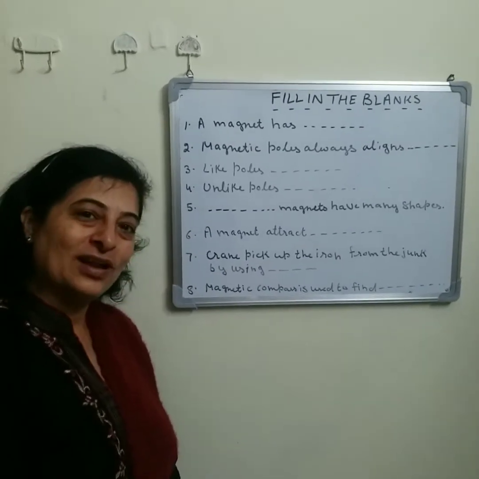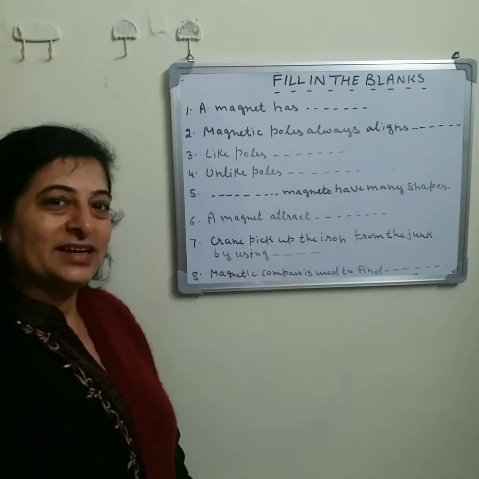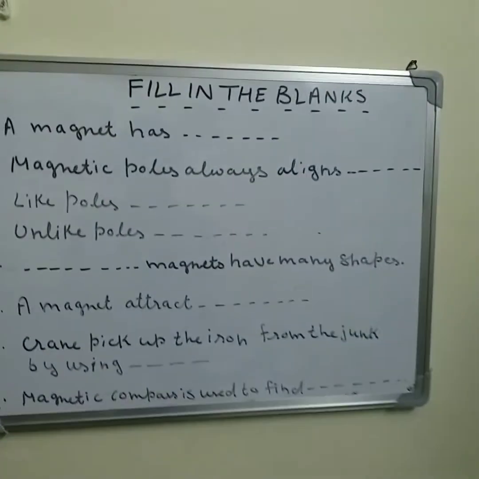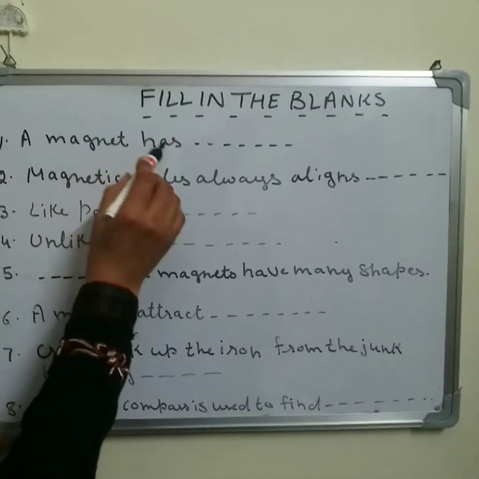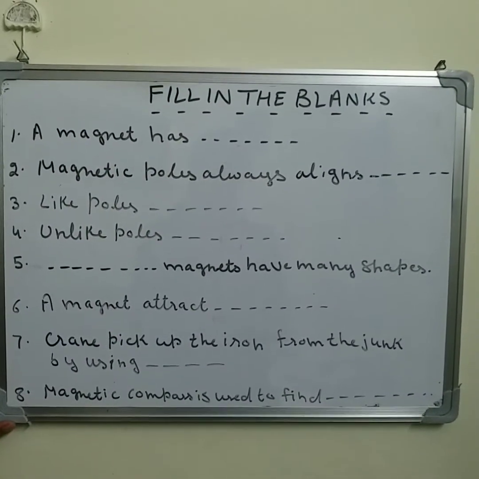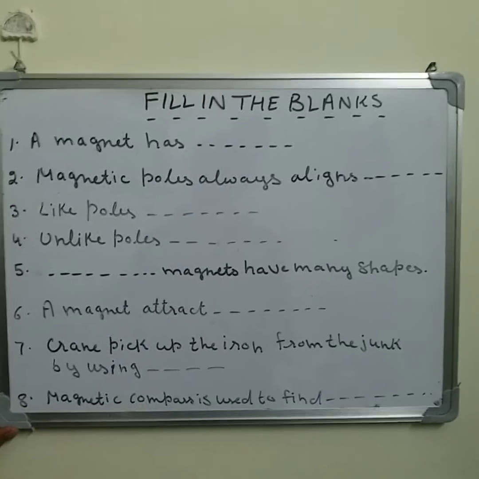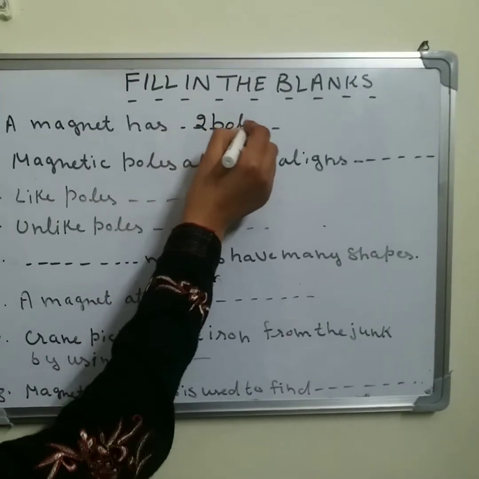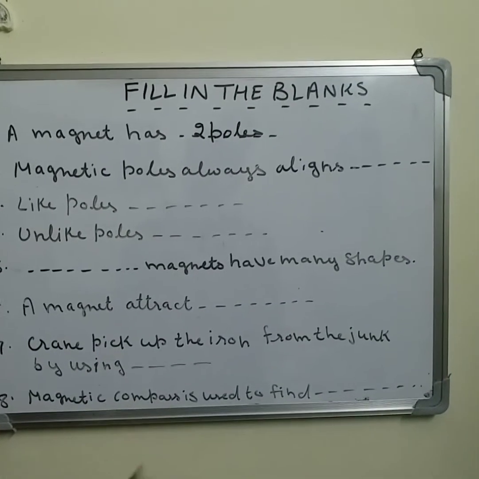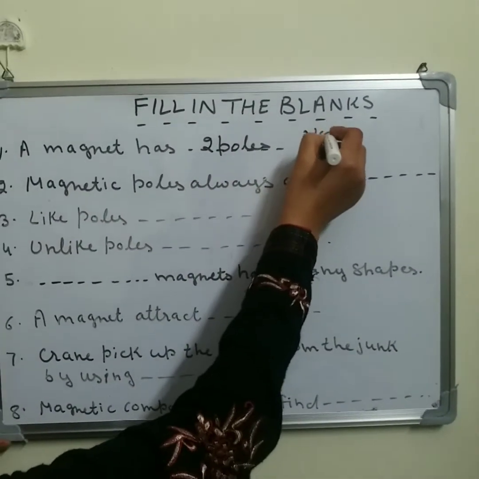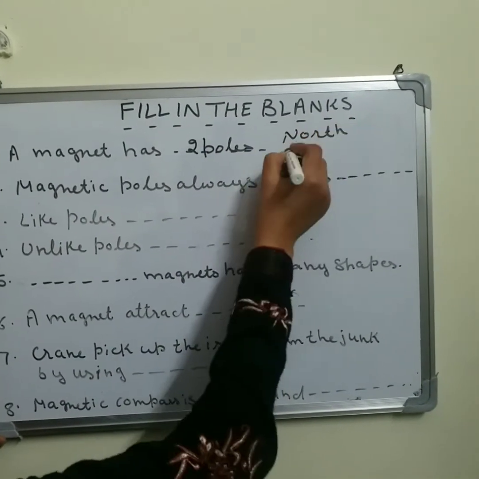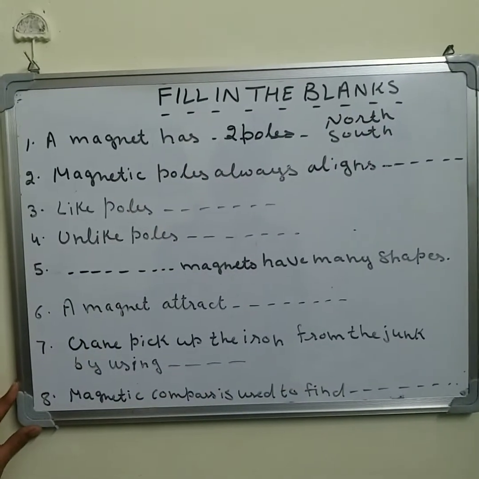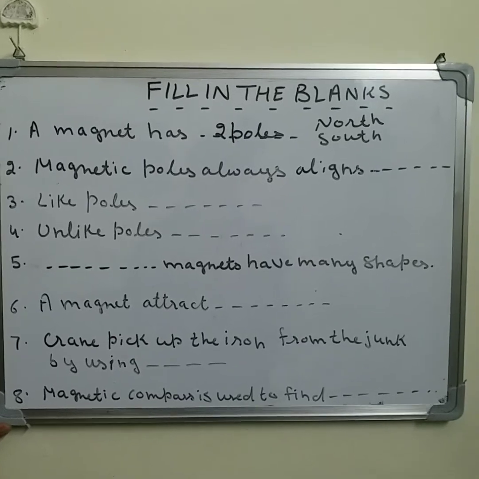Yes, all of you are aware of the magnet. So let us try to complete the sentence. A magnet, so the first one for you, a magnet has, how many poles? 2 or 3? Yes, a magnet has 2 poles. Can you name them? One is your north pole and next is your south pole. A magnet has 2 poles, north pole and south pole.